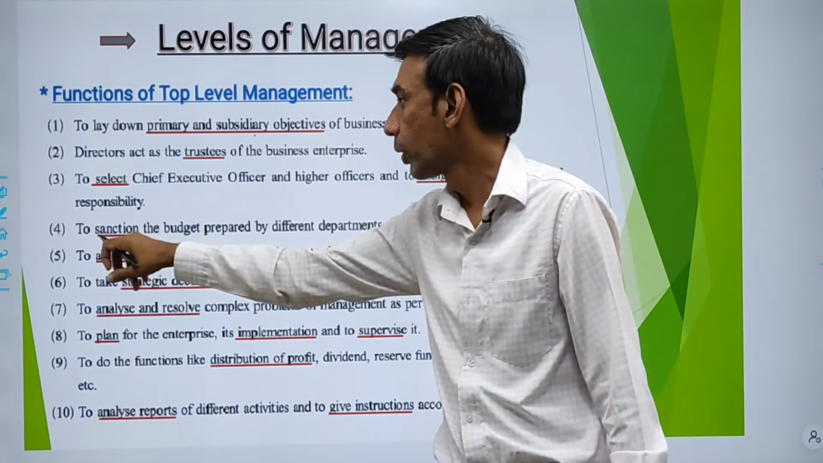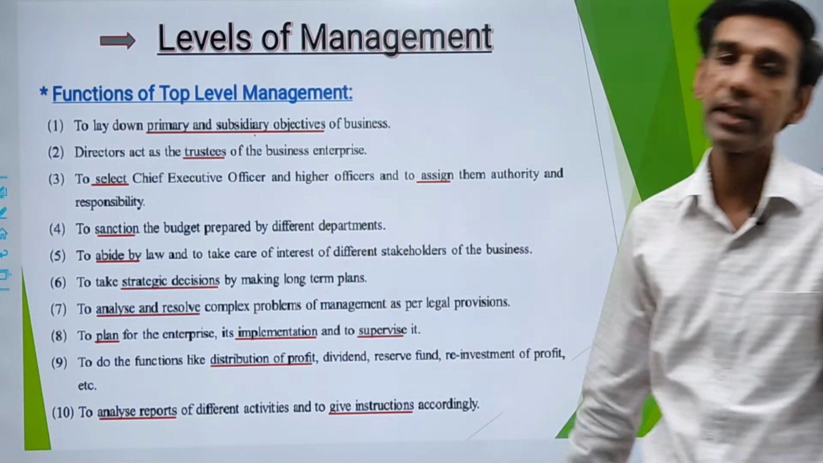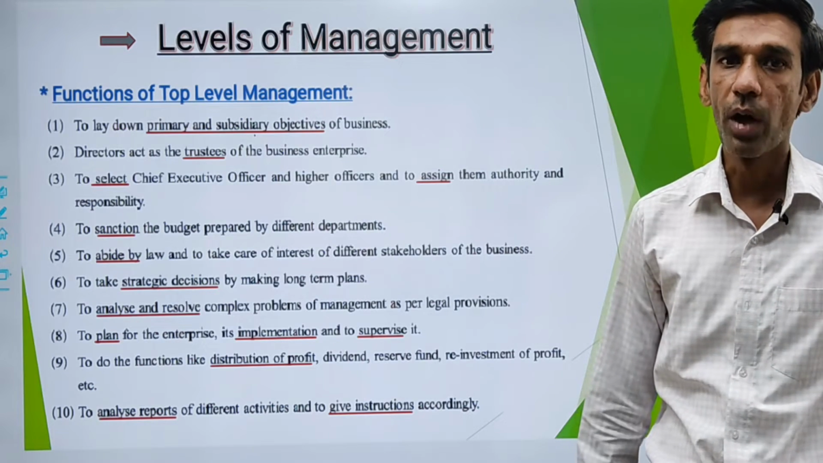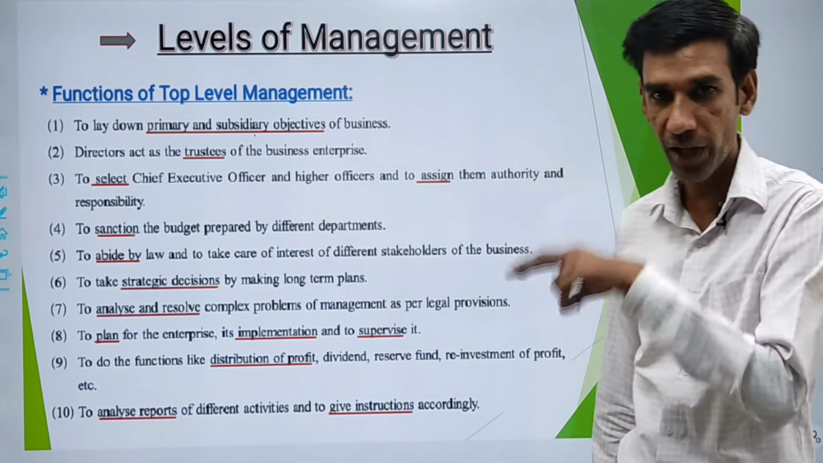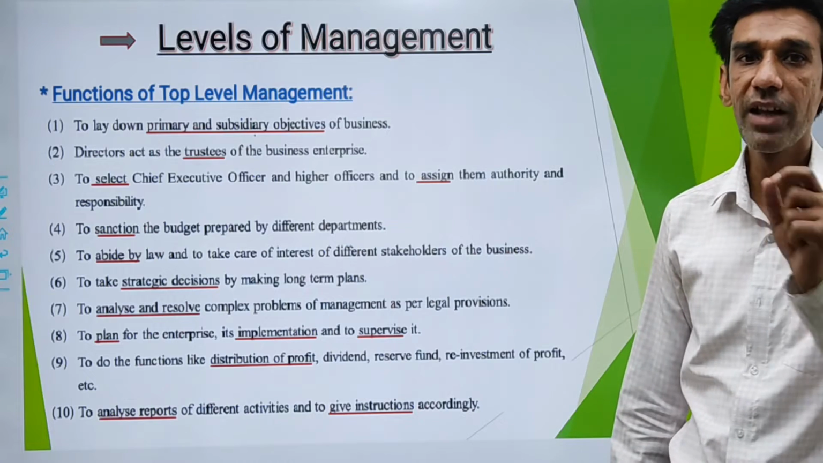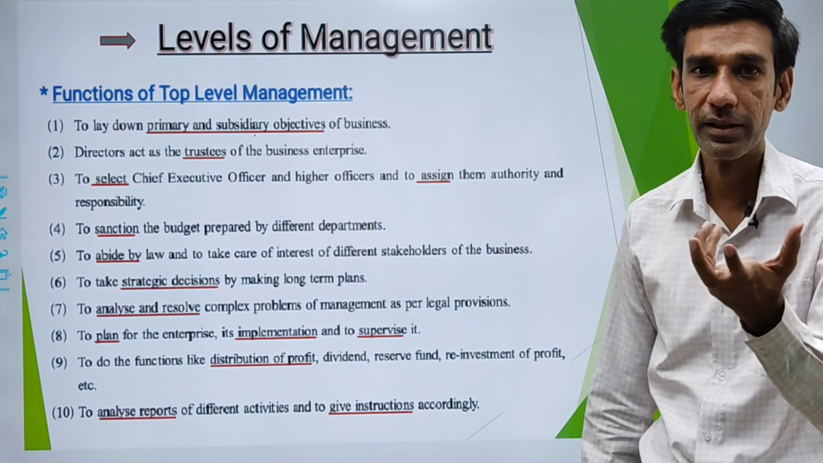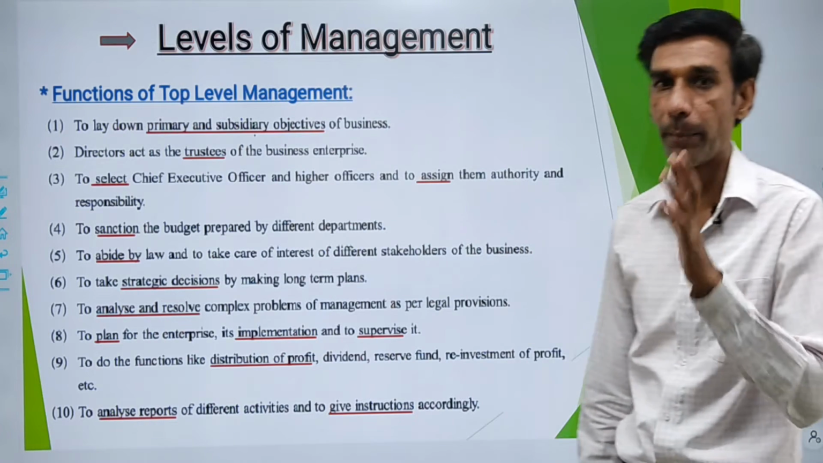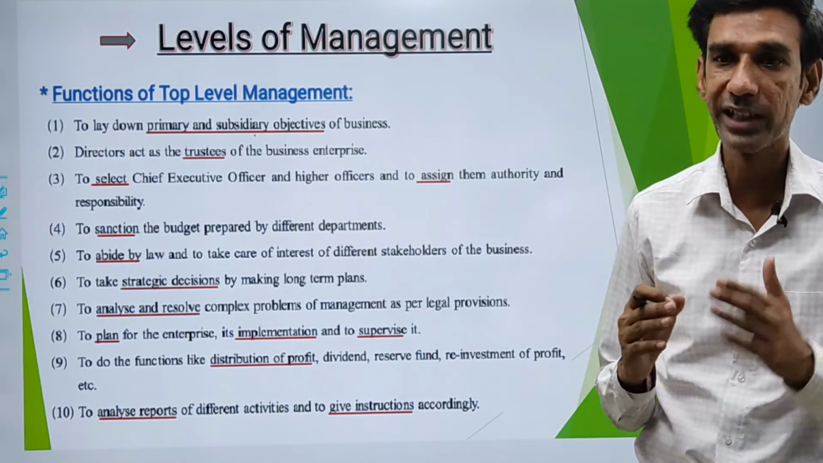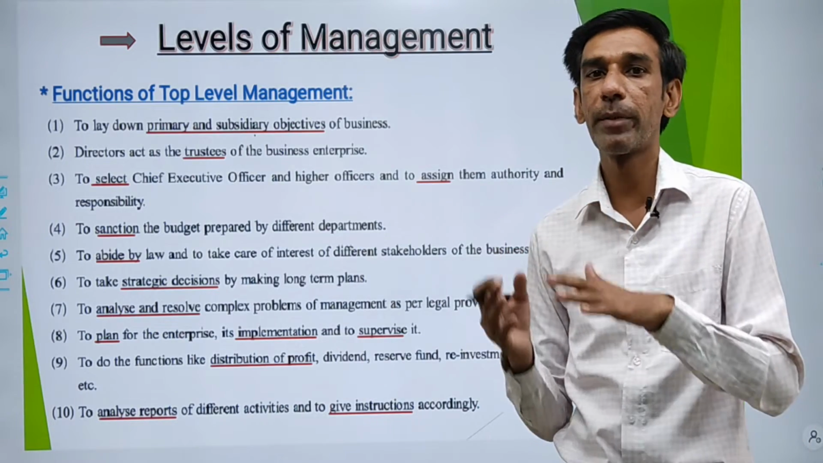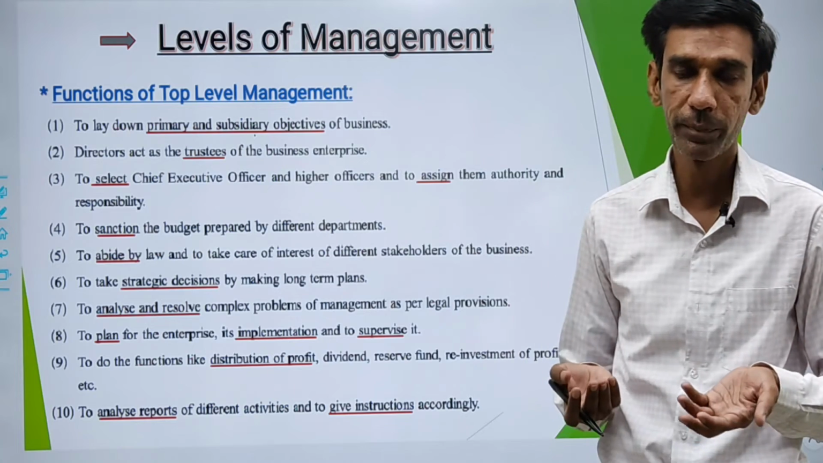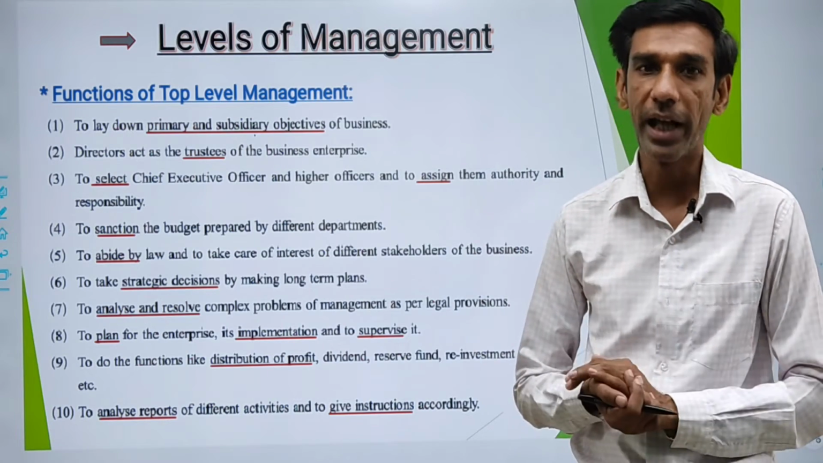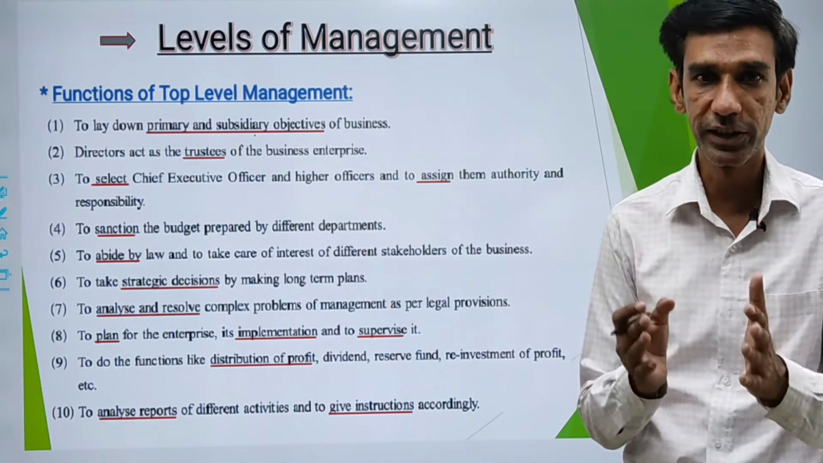Next point is to sanction the budget prepared by different departments. Now, as you saw in the diagram, middle level managers are the departmental heads. Those departmental heads prepare the budget of their department. For example, the account department will prepare the budget for the account department. Your sales department head will prepare the budget for the sales department.